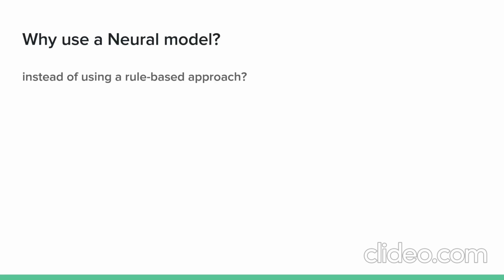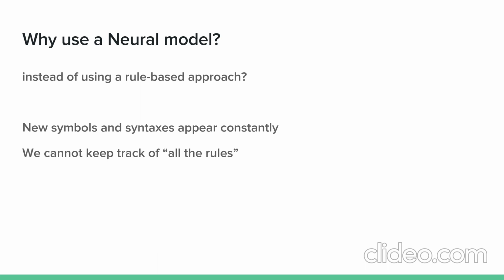So why would we use a neural model and not use a rule-based model instead? While a rule-based model is tempting, there are two major drawbacks. First, mathematics as a language is ever-changing, and like many other languages, it needs updates. So we can't really expect to find a good rule that will universally apply.